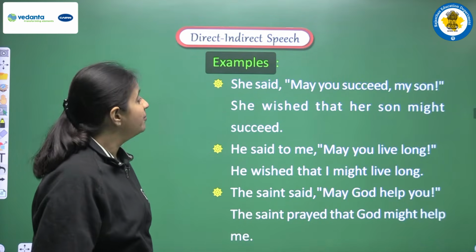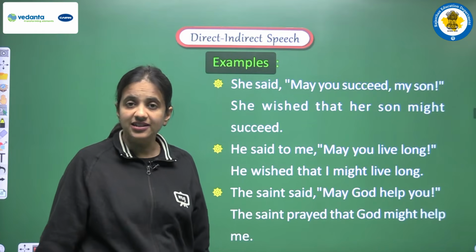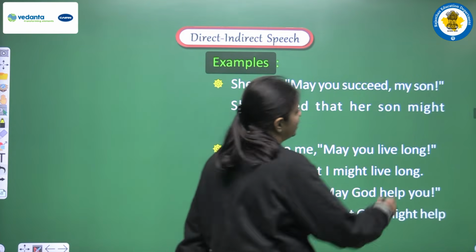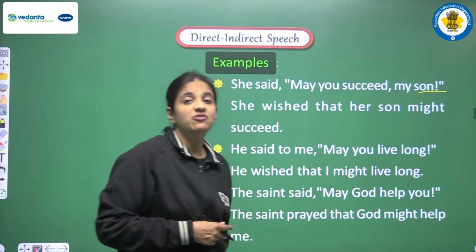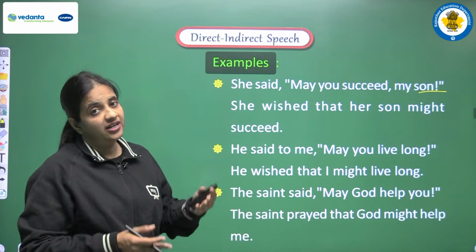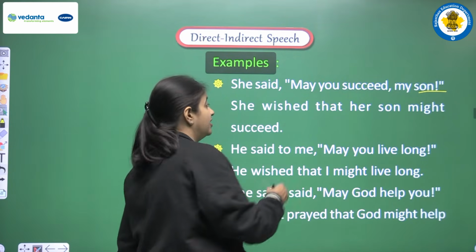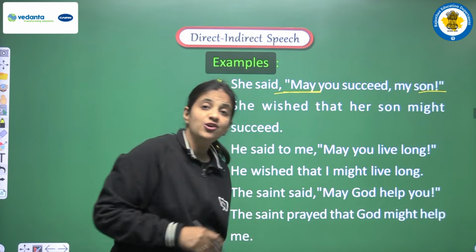She said, may you succeed, my son! So as I have told you, at the end of the sentence we will have one exclamatory mark, and this is an optative sentence, and it has may in the beginning of the sentence.